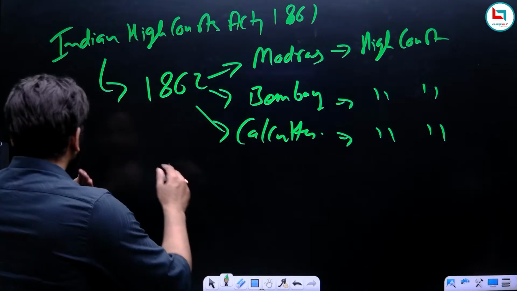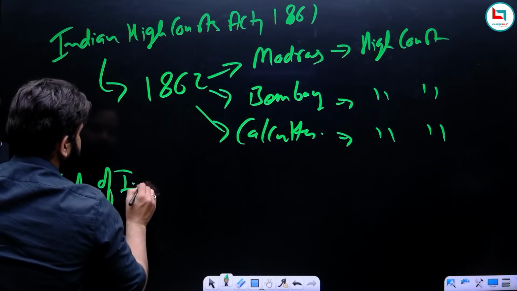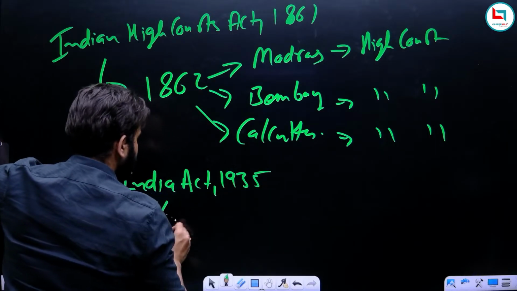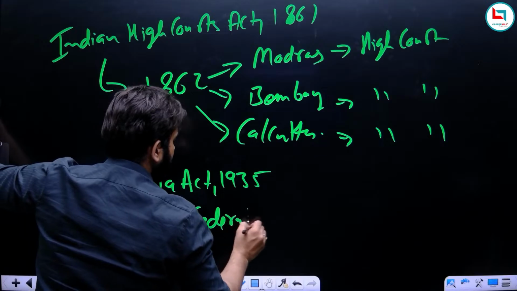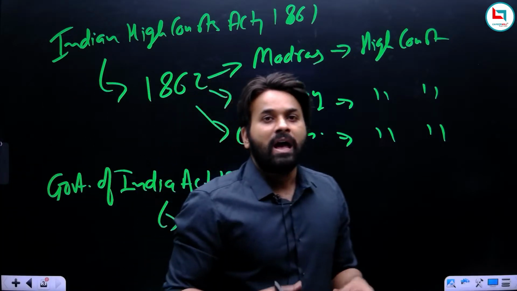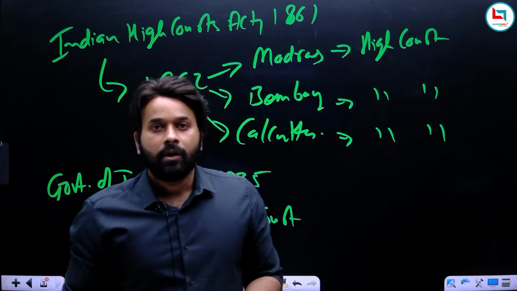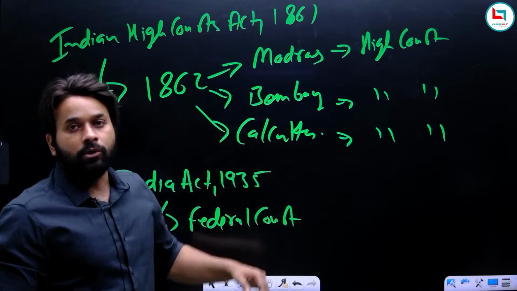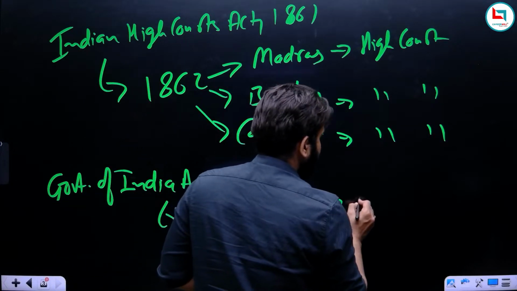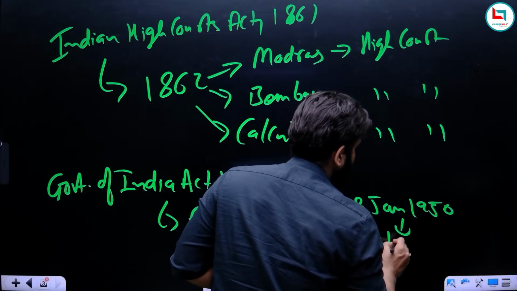Okay, so after the High Courts, the British government passed the Government of India Act 1935. Under this act, a Federal Court was established. Now remember, when the Federal Court was established, it had the distinction of being the highest court of the country. The Federal Court is above the High Courts. And remember, this Federal Court on 28th of Jan 1950 became the Supreme Court of India.